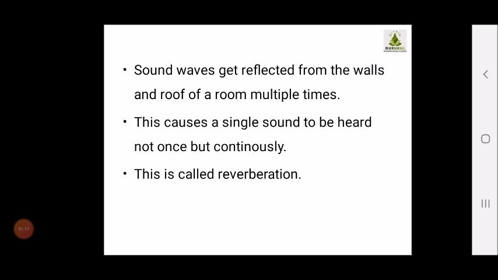Now, sound waves get reflected from the walls or roof of a room multiple times. Whatever you speak gets reflected multiple times, and this causes a single sound to be heard not once but continuously. This is called reverberation.